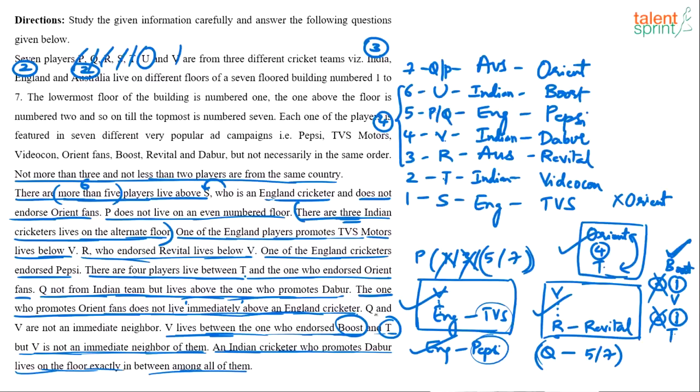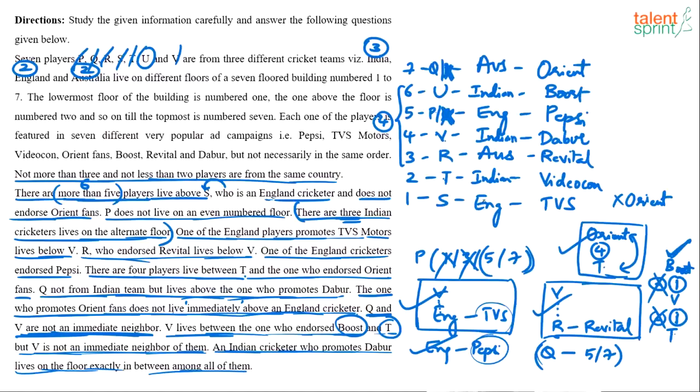Okay, Q and V are not immediate neighbors. I think I missed this point. Q and V are not immediate neighbors. If Q and V are not immediate neighbors, Q cannot come on 5th floor because then it becomes neighbor of V, right? Q cannot come on 5th floor. Q has to come on 7th floor. So P cannot come on 7th floor. So it's done now. From 1 to 7, the sequence of persons is S, T, R, V, P, U, Q.